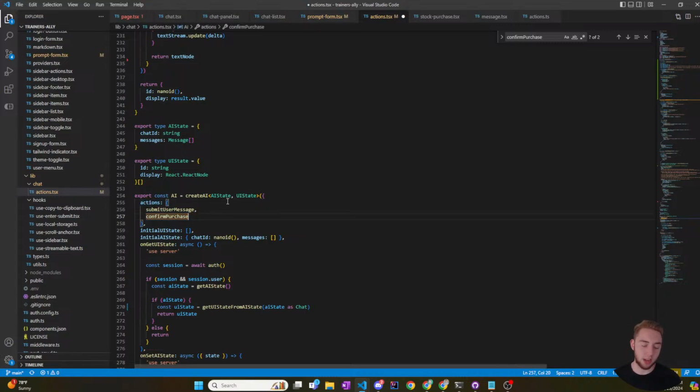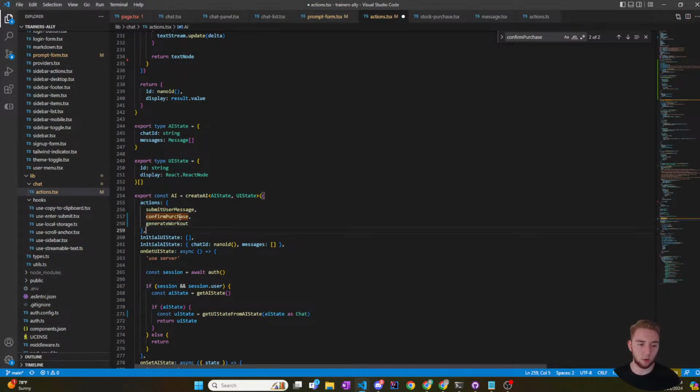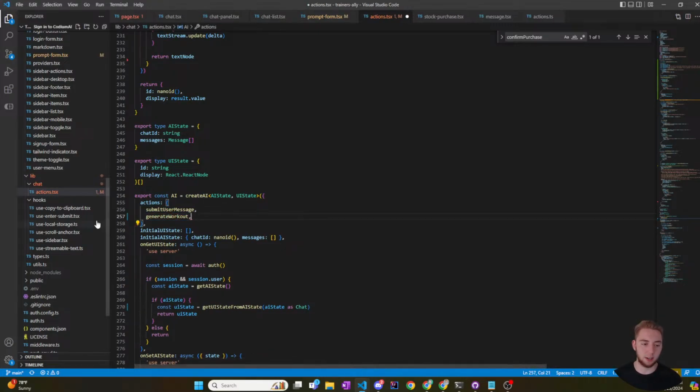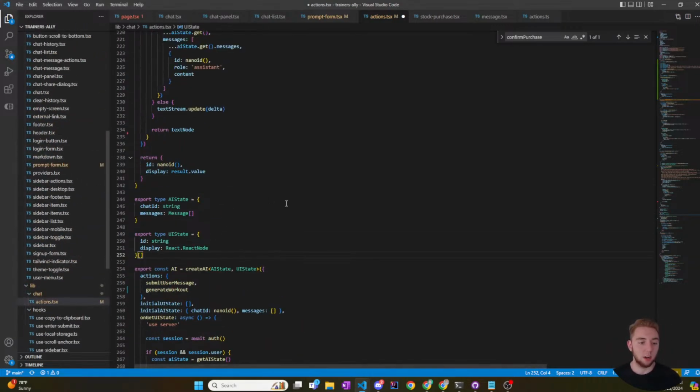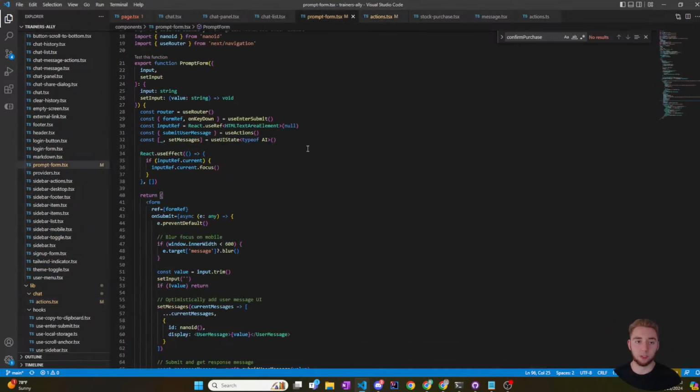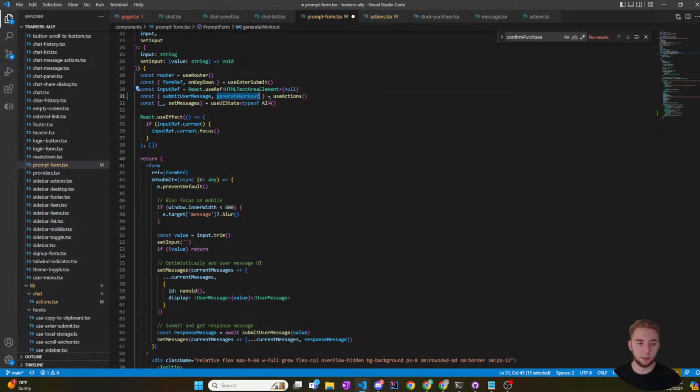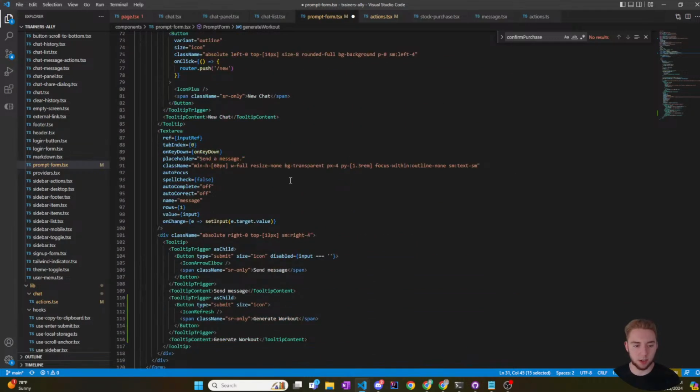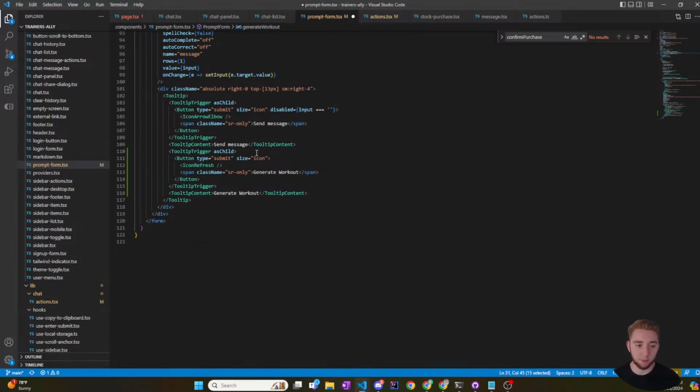So, one of the AI actions: generate workout. In fact, I'm not even going to have the other one here. I don't need that. So generate workout, in the prompt form then, I'm going to grab generate workout from the use actions hook. So that is nice that I have that immediately.